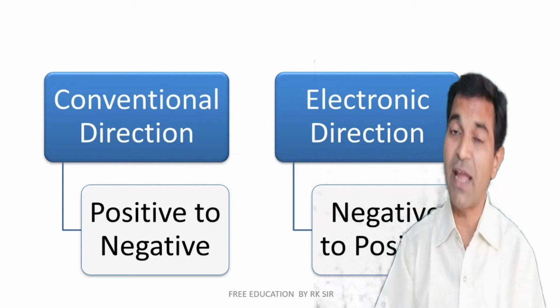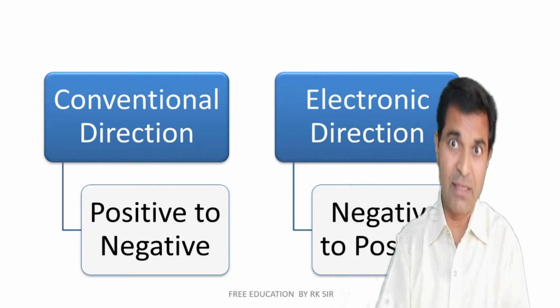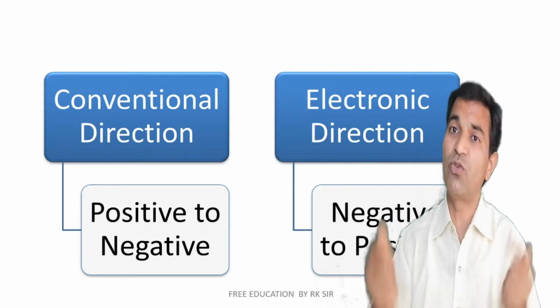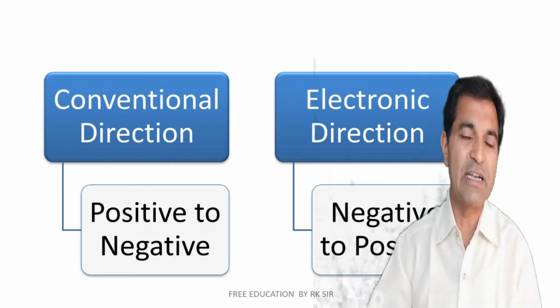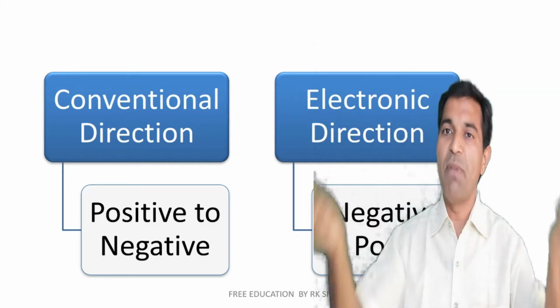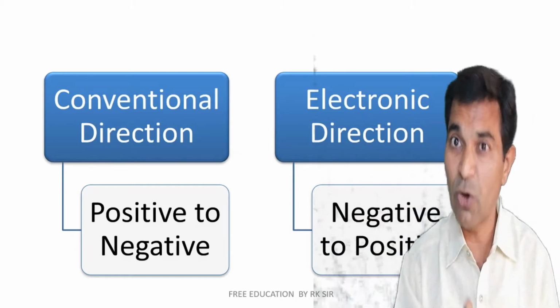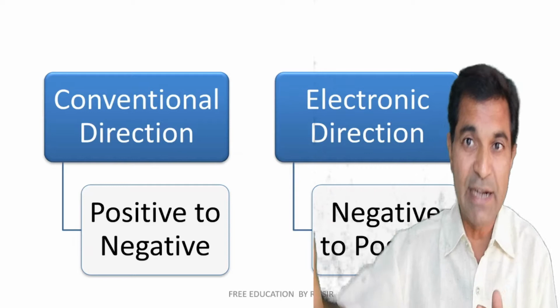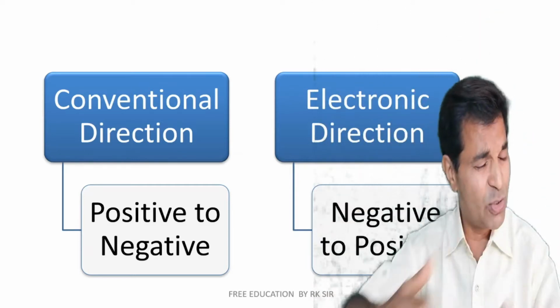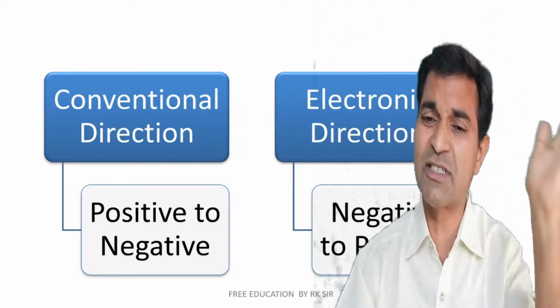You will have to write in the exam, if it is asked what is the direction of current, that the direction of current is from positive to negative. But in mind you will have to remember that electricity is a flow of electrons, and electrons travel from negative to positive. But since it has been going on this way, we will have to follow this tradition.